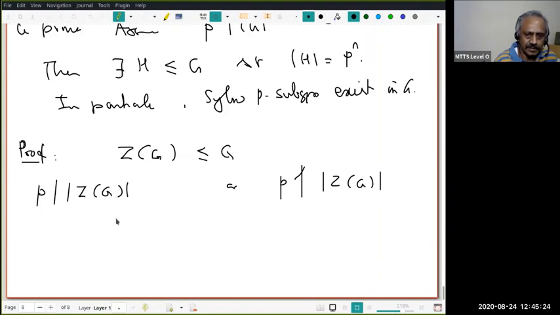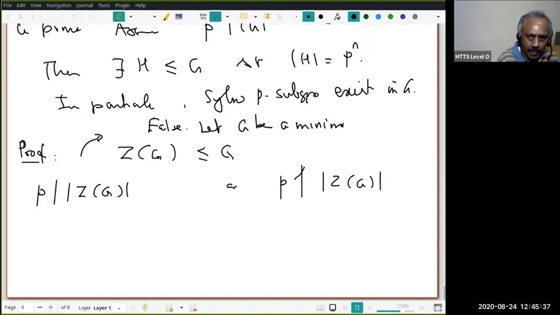But then I should have started with, by now you should know, assume false. Let G be a minimal counterexample. What does that mean? You are fixing a prime P and saying that some power of P, namely P power n, divides the order of G, but there exists no subgroup of G whose order is P power n.